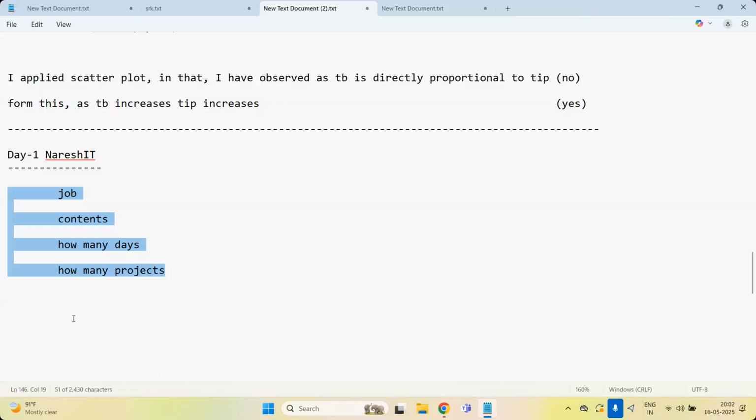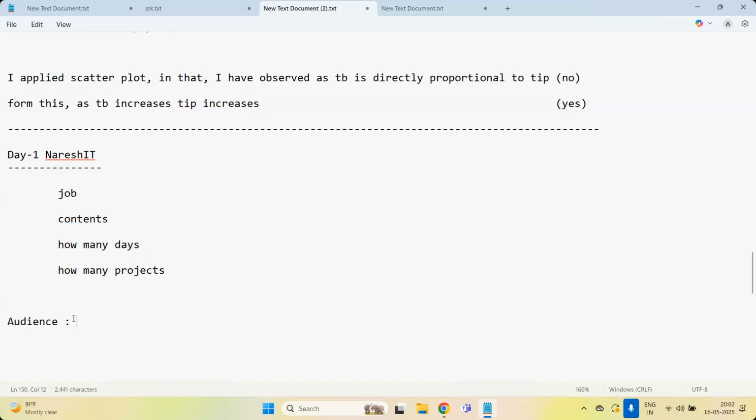So here what we have to understand is the audience. Who is the audience listening to us? First, we have to know the type of the audience. And according to the type of the audience, we have to do the presentation in a very simple manner. This is more important. If you are presenting to me, I know what a scatter plot is. If you say, sir, I applied the stacked bar plot, I'll understand. But the same stacked bar plot, if you explain to an admin, will he understand?